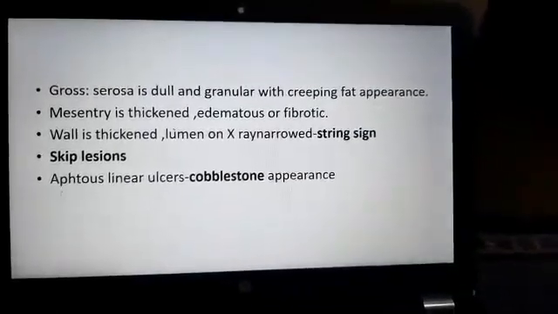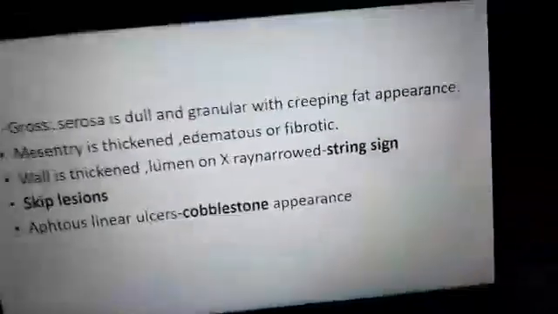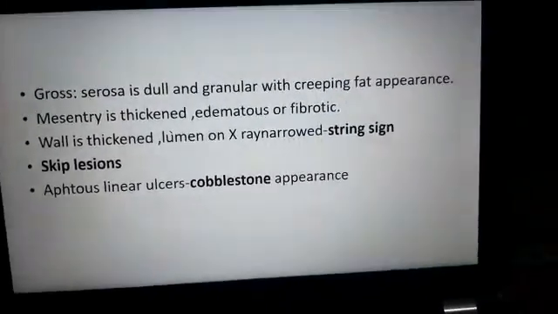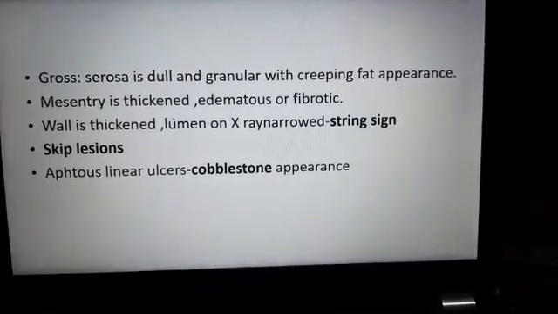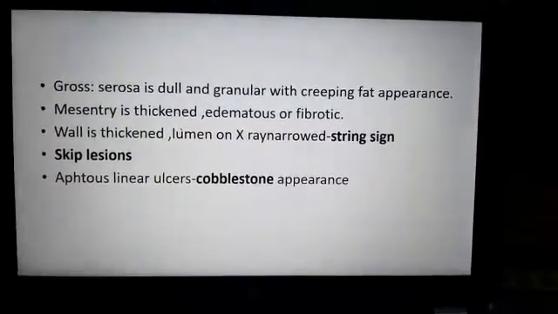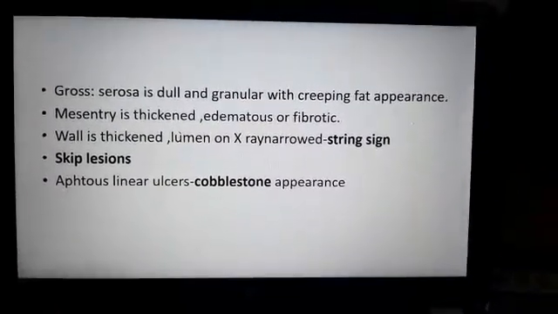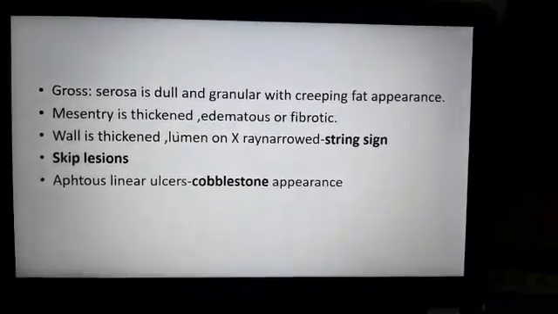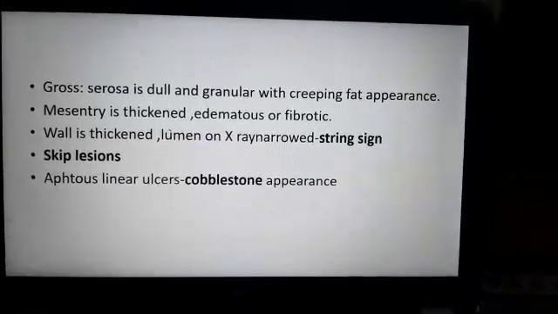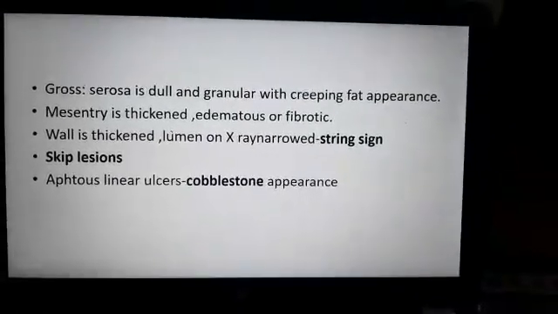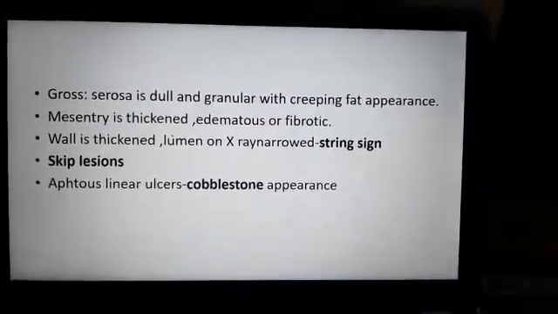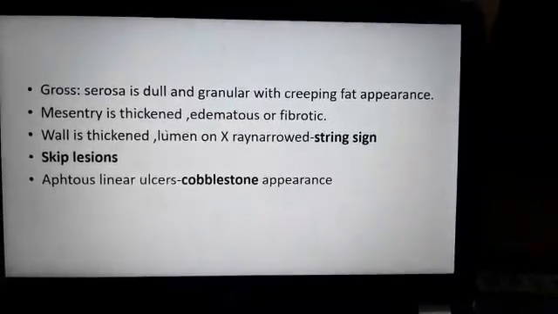So grossly, how will the intestine appear? The serosa is dull and granular with creeping fat appearance. The mesentery will be thickened, edematous and fibrotic. The wall of the intestine is thickened and the lumen is narrowed. On the X-ray, we can see a string sign, that is narrowing of the lumen. Then skip lesions are seen. Skip lesions means there is an involved area, then followed by an uninvolved area, then again an involved area. The lesions are not continuous, so that is why they are known as skip lesions.